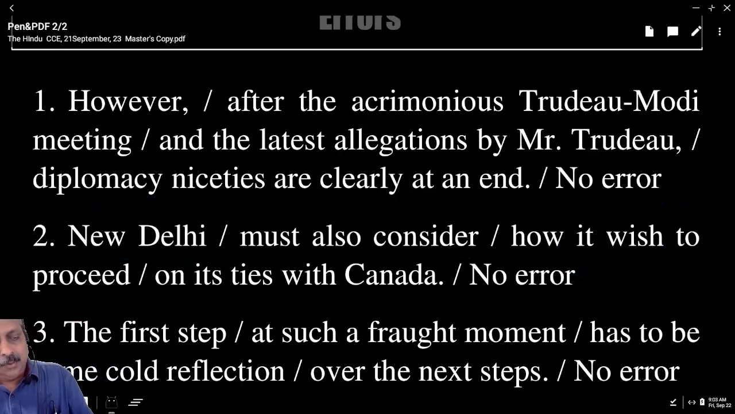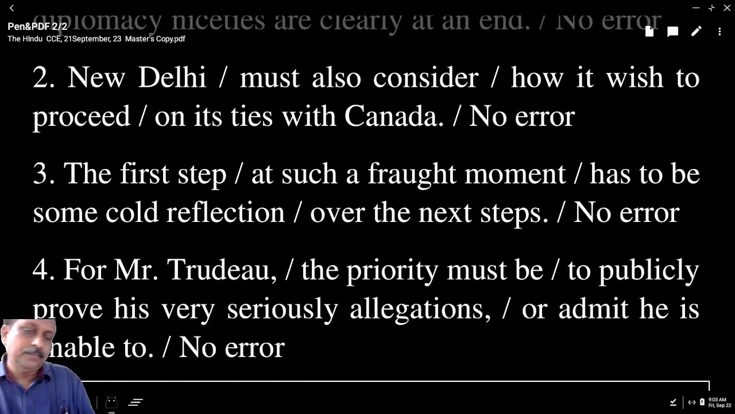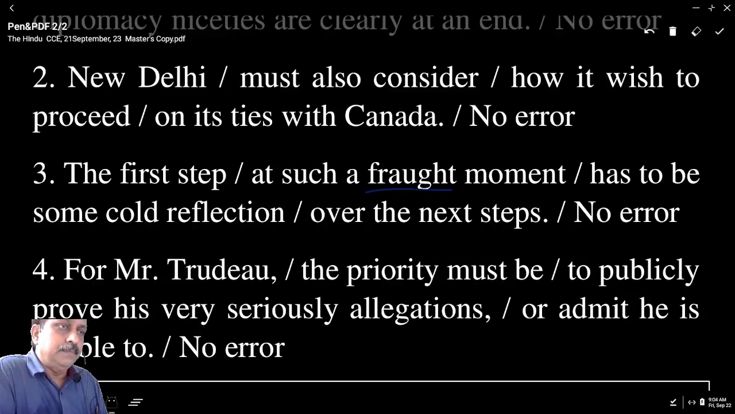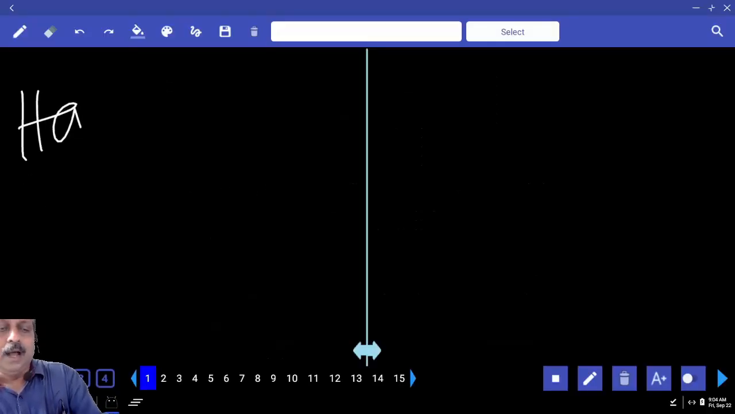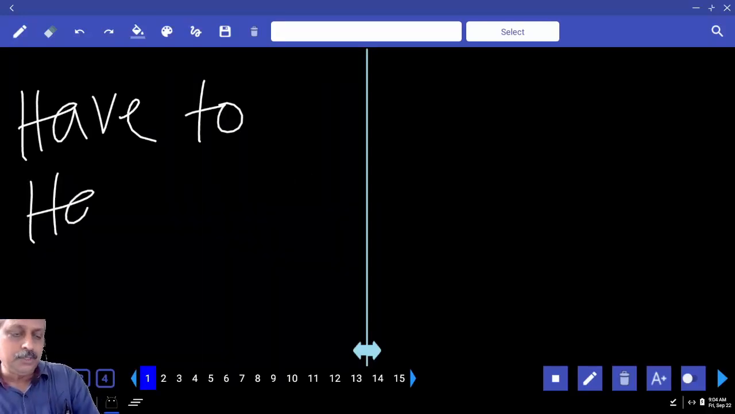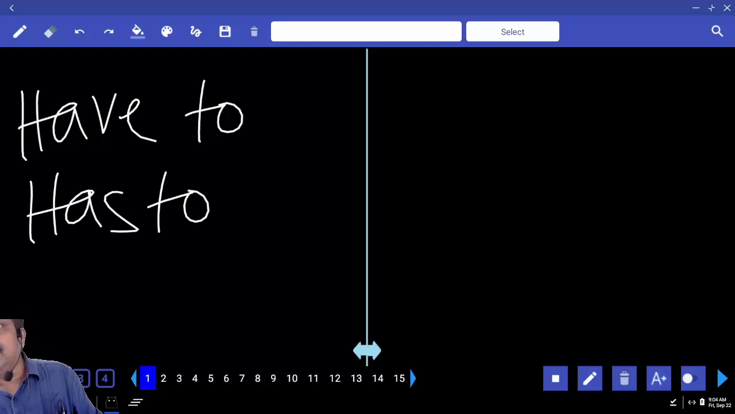Question number 3. Now read the third one. The first step at such a fraught moment. Fraught has two meanings. One meaning filled with, full of. Another meaning worried, anxious. Fraught moment, worried moment, has to be some cold reflection over the next steps. Underline has to. Again you have to recollect the helping verb. What is the helping verb here? Either have to or has to. Third person singular has to, other pronouns have to. It has what is the function?